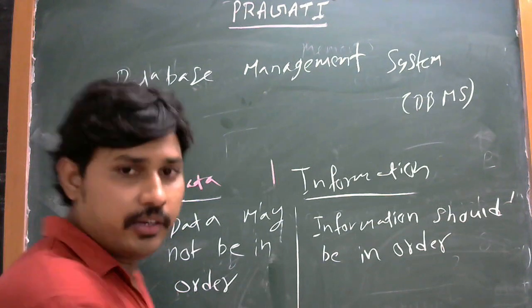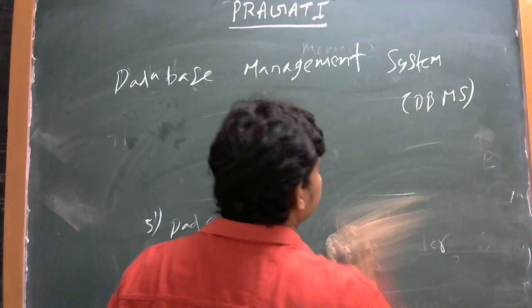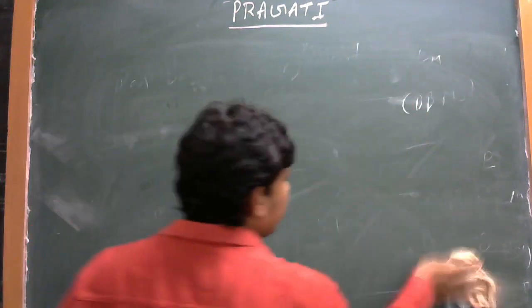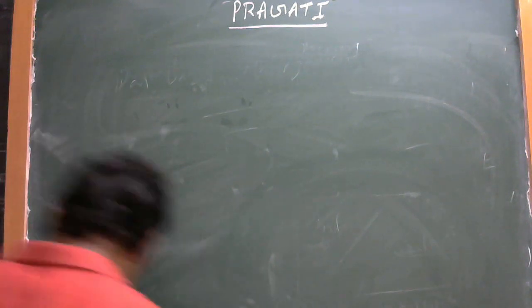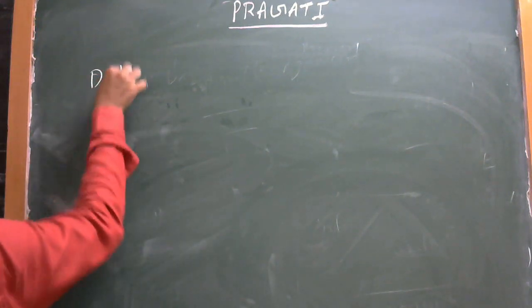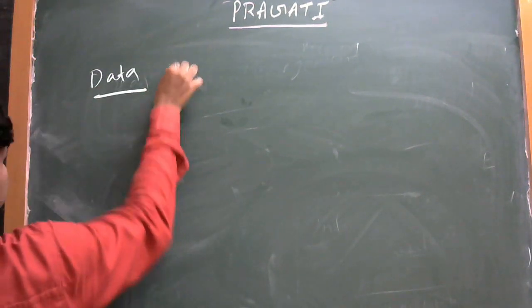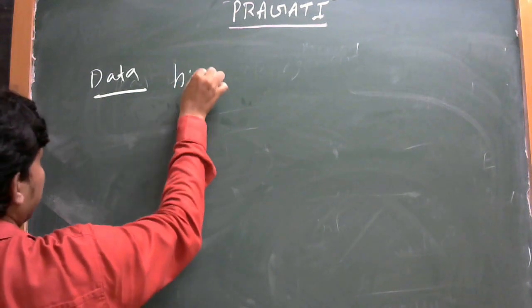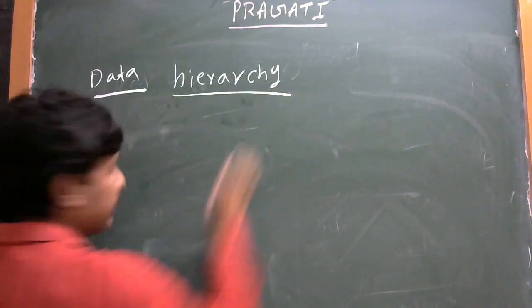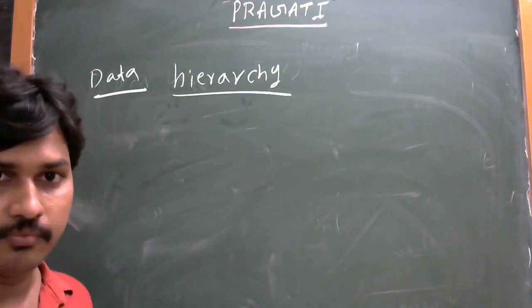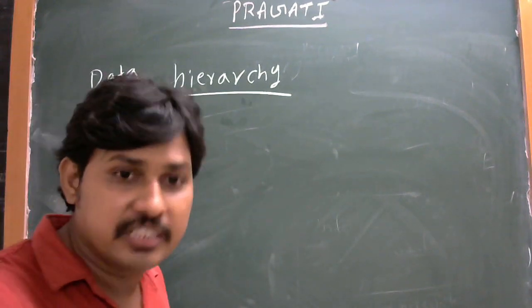Okay, this is the data and the information. And the next concept is data hierarchy. Hierarchy means systematic organization of data.